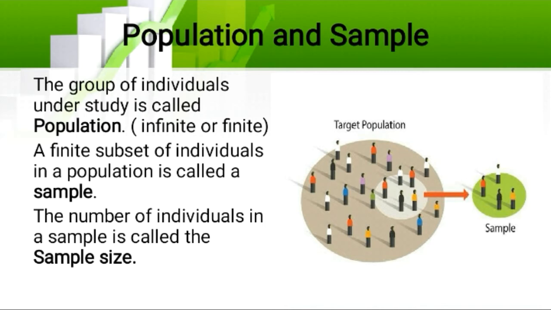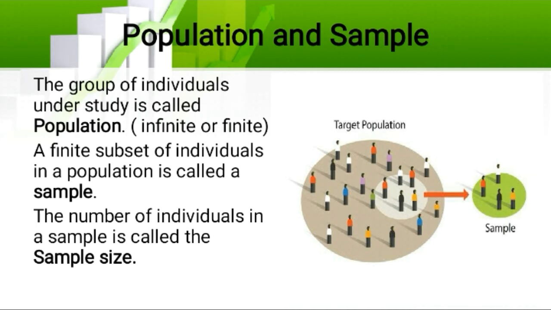These three areas I am taking as a sample, and I am going to make my study. That is the sample. So the individuals of that area alone we are selecting, maybe our sample size may be 1,000. A sample is a finite subset of individuals in a population. So we are able to count it, that is the sample. I am taking a sample from the Tuticorin district, in the sense the Tiruchendur, Kovilpatti and Srivaikuntam taluks.